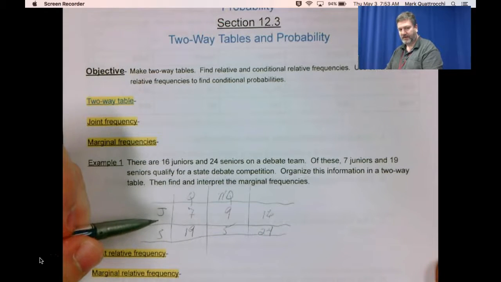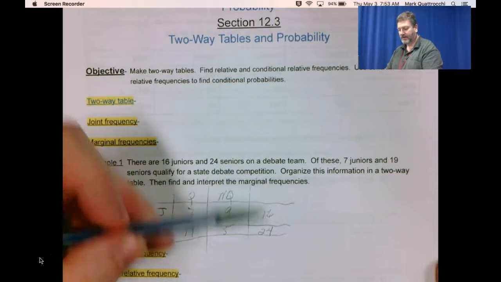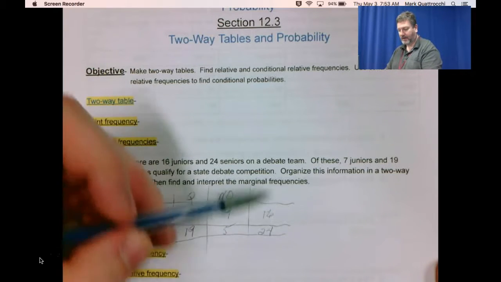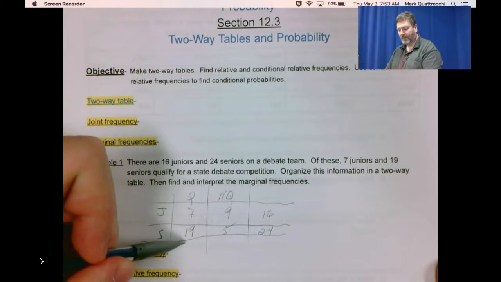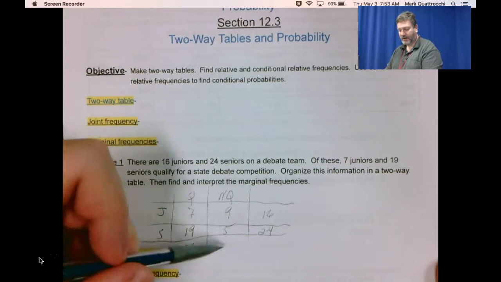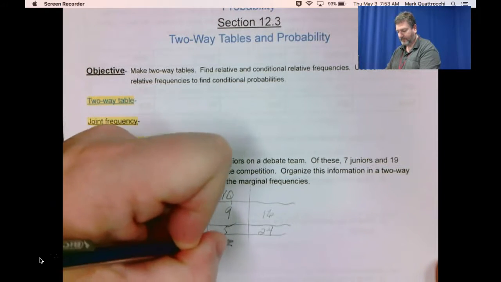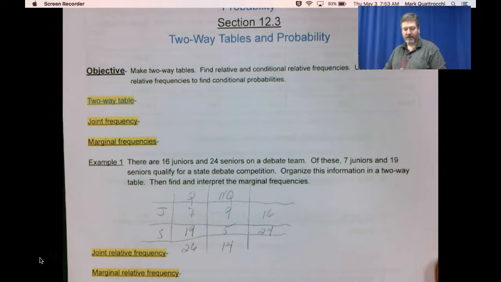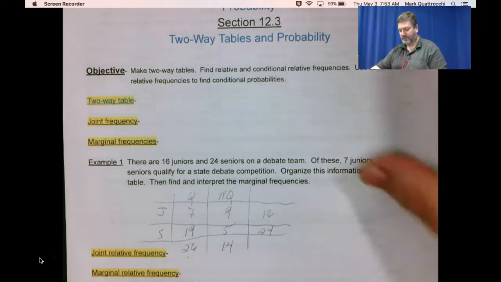And if we're going to complete the margins, so the marginal frequencies, it's the frequencies out here on the ends, the margins. So how many qualified? 26. And how many did not qualify? 14. So this is our two-way table with our marginal frequencies. So 26 people qualified, 14 students did not qualify, 16 juniors altogether, and 24 seniors altogether. So that's interpreting.